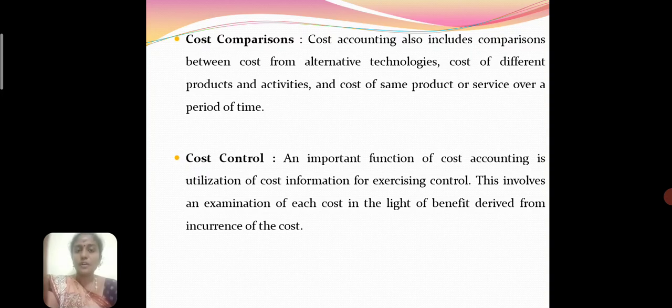The next one is cost comparison. Cost accounting includes the comparison between the costs of alternative technologies, the costs of different products and activities, and the cost of the same product or service over a period of time. Then cost control is an important function in cost accounting. It uses cost information for exercising control. It involves the examination of each cost, highlighting the benefit gained from incurring the cost.